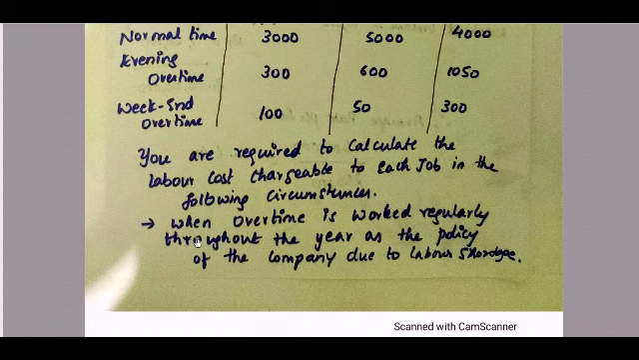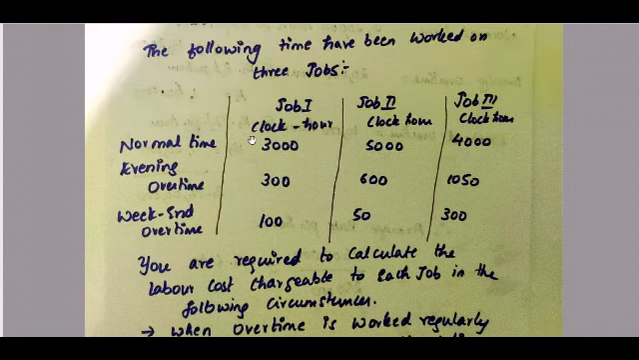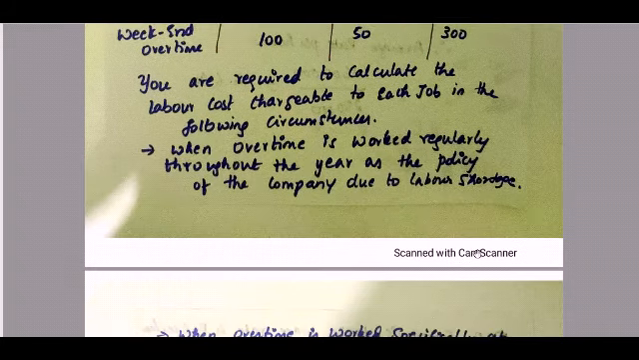What is the first circumstance? When overtime is worked regularly throughout the year as the policy of the company due to labor shortage. So when overtime is worked regularly throughout the year, we do not consider that as normal time, evening overtime, weekend overtime. The total hours will be taken as complete hours taken by the employee. So for job 1 it will be 3,000 plus 300 plus 100, which is 3,400. For each case you will take the total number of the clock hours worked. That is your first instance.